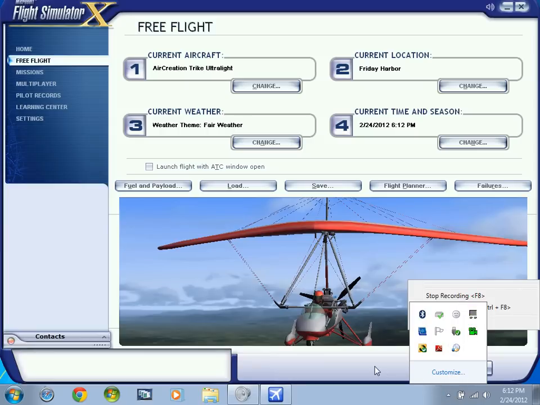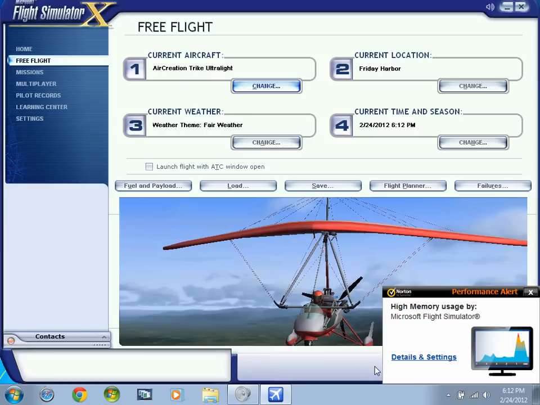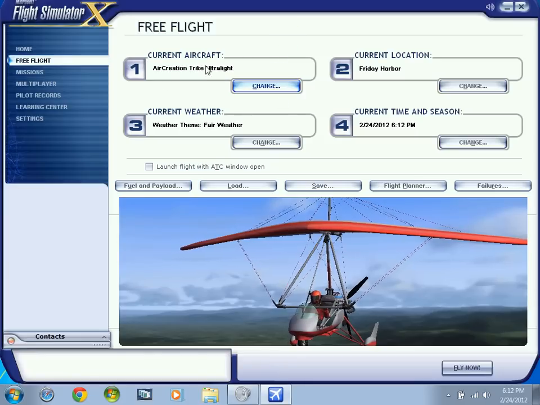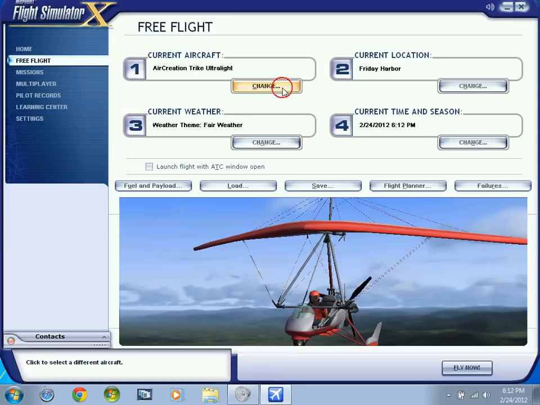Okay. So this is not our Flight Simulator 10. Now go to your current aircraft, then hit click change. Be sure that you change it. Now just wait until this loads.